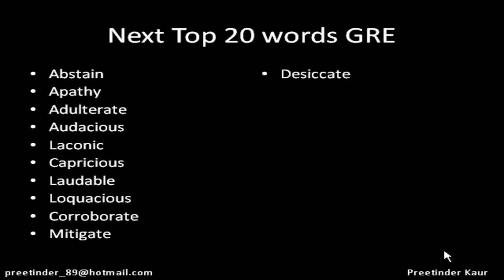The next word is desiccate. It means lacking spirit, lacking life, which is very dry and arid, dehydrate or exsiccate. Desiccation is used a lot in the field of botany, and desiccate means again draining something out of its life and spirit. The next word is pedant.